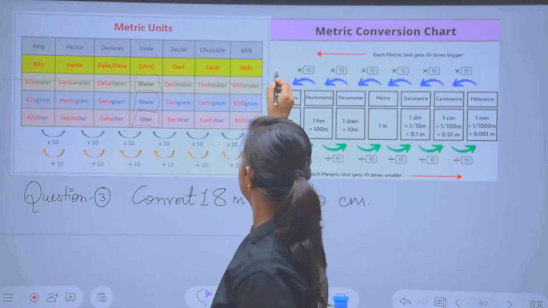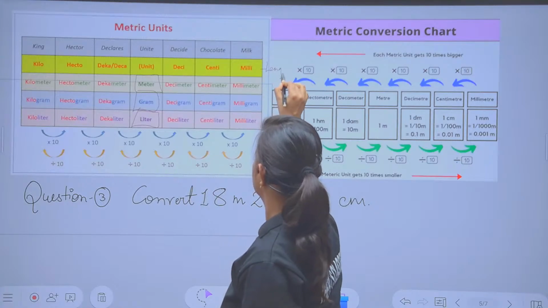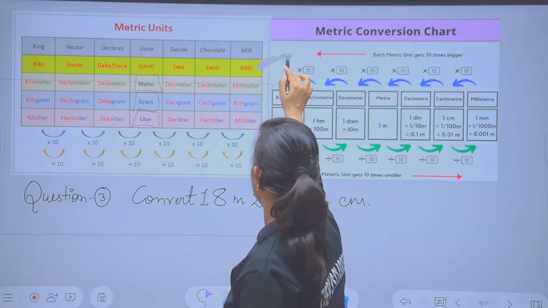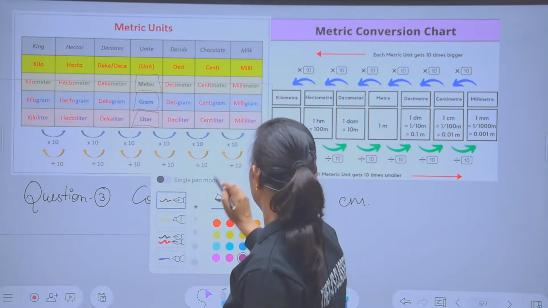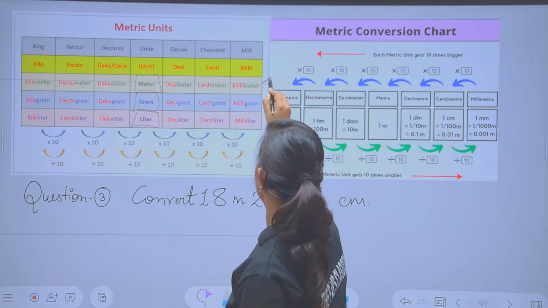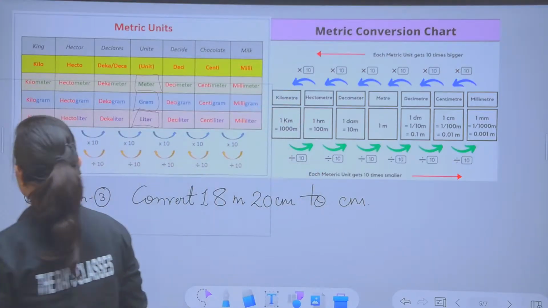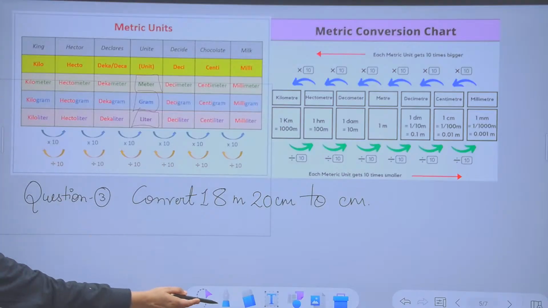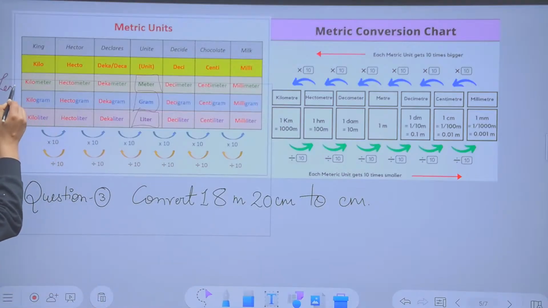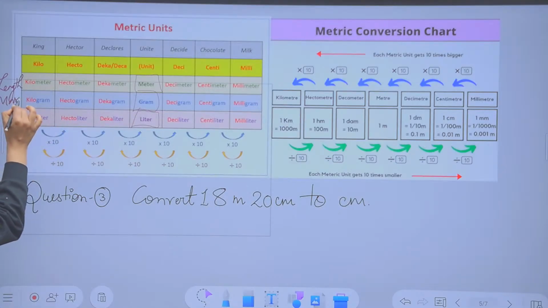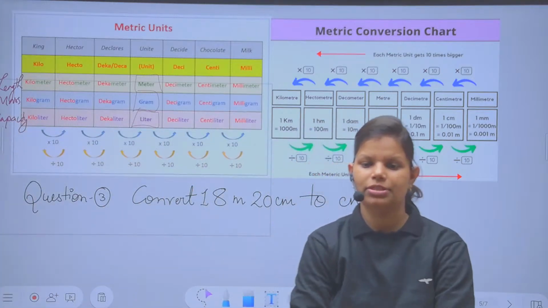Here we were having, for length, this one. That's it, I'll write. This is for length. For length the short form or short mnemonics which we were using will be m. For mass we were using gram, and this is for capacity, liter. Now you have to recall the things in a very important way. I hope this is very easy for you to understand.